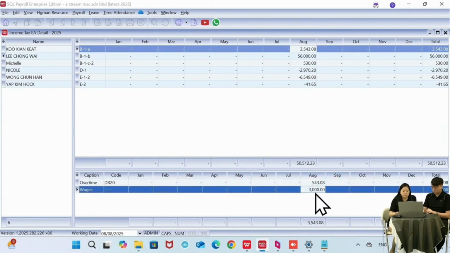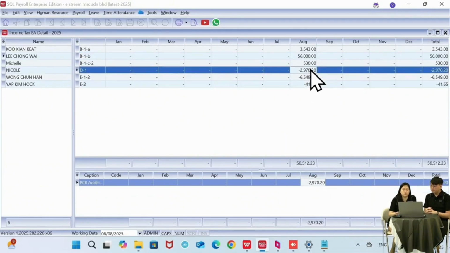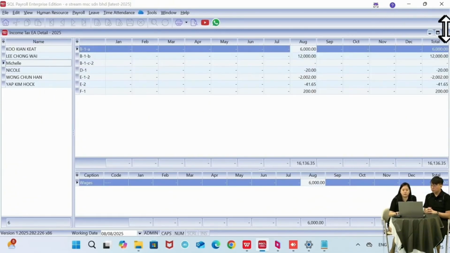So at the bottom, the system will show you the breakdown of how the system gets it. 3,500 is from overtime in August, 543, and then 3,000 wages in August also. So the total is 3,543. Same thing, B1, 1B. This is how the system gets it. So on. You can try to click around to see the result for this one.